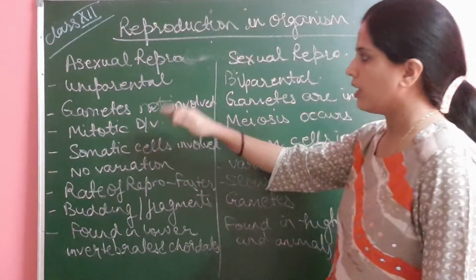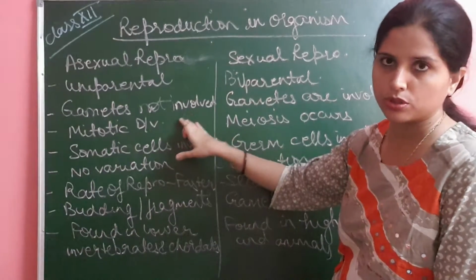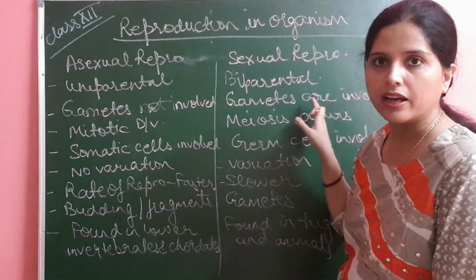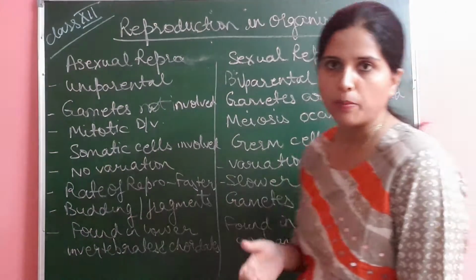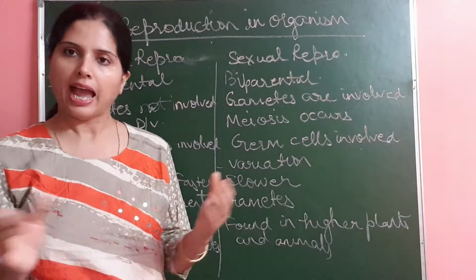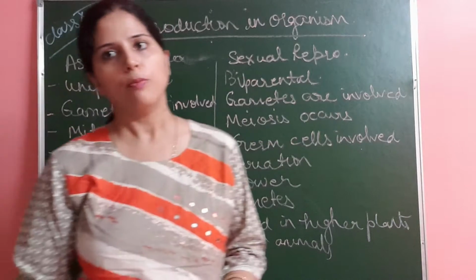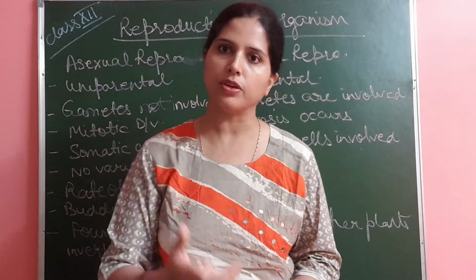Next, in asexual reproduction, gametes are not involved. Over here in sexual reproduction, gametes are involved. Okay. Formation of gametes is by the process of meiosis, and that is why the chromosome number is always maintained in the progeny from generation to generation.